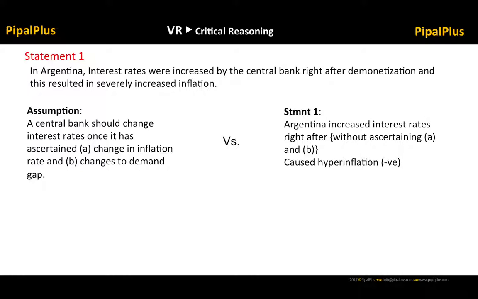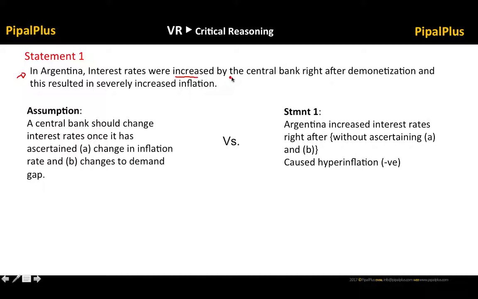So now let's explore the three statements that were given below the given argument. Let's see how they are related to the given argument. Now the statement one says, in Argentina, right? So it talks about another historical case. In Argentina, interest rates were increased by the central bank, obviously of Argentina, right after demonetization, and this resulted in severely increased inflation.